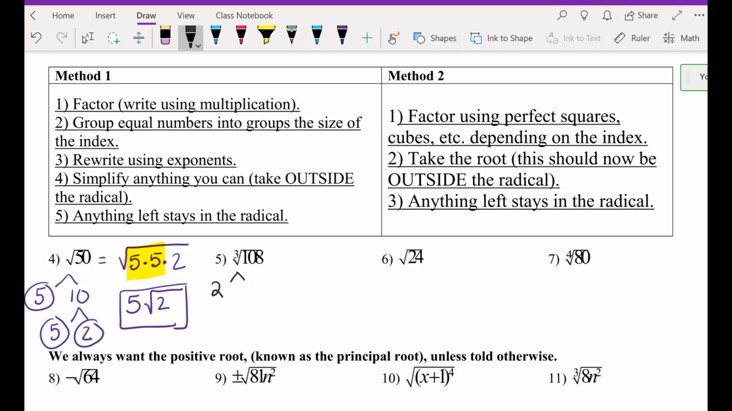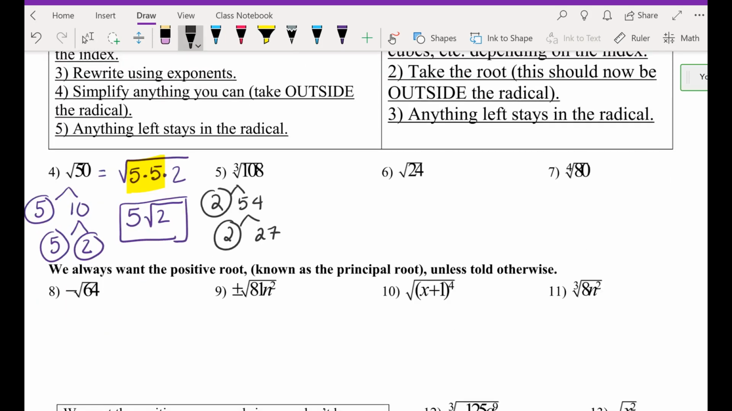2 times what, by the way, is 108? 54. 2 is a prime. Keep on going. 2 again. 2 times what? 27. Is 27 a prime? No, but now what? 3 and 9. 3 is a prime, but 9 is not. So what do we write? 3 and 3. So those are all prime. Now, for 108, I'm going to put all 3 things together, like the 3 times 3 times 3. Then I'm going to write the 2's. That's what I mean by factoring.